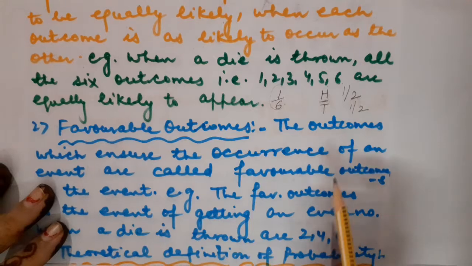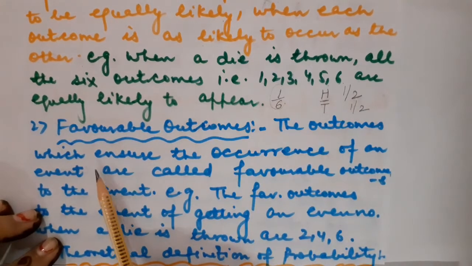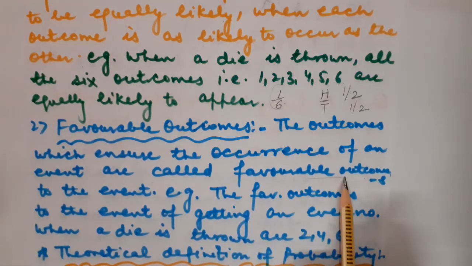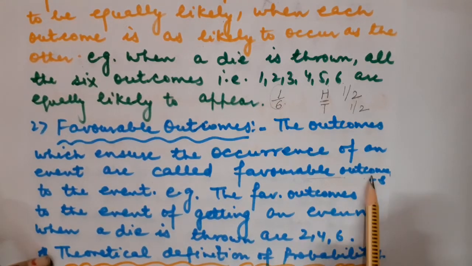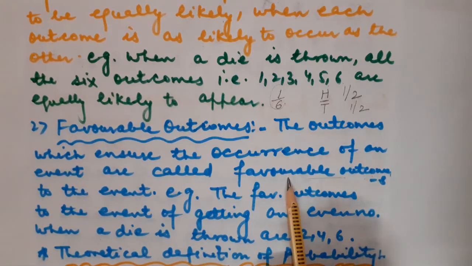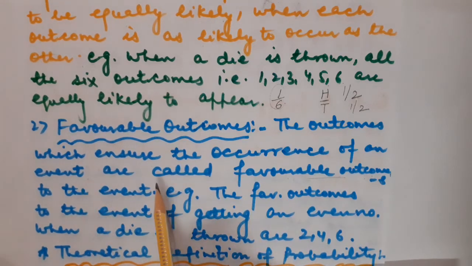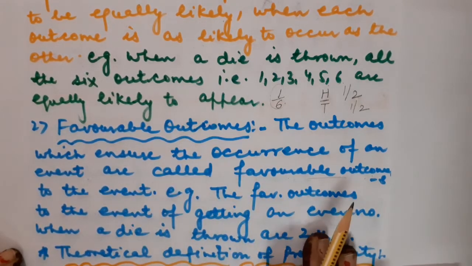Now here comes the next one, that is favorable outcomes. What do you mean by favorable outcomes? The outcomes which ensure the occurrence of the event are called favorable outcomes. Favorable outcomes are those outcomes, children, which are going to give you the appropriate result. Outcomes means the result. Favorable means which are favorable to us, which are going to make us reach the right solution. So the outcomes which ensure the occurrence of an event, means the event is going to occur using these favorable outcomes, are known as favorable outcomes to the event.